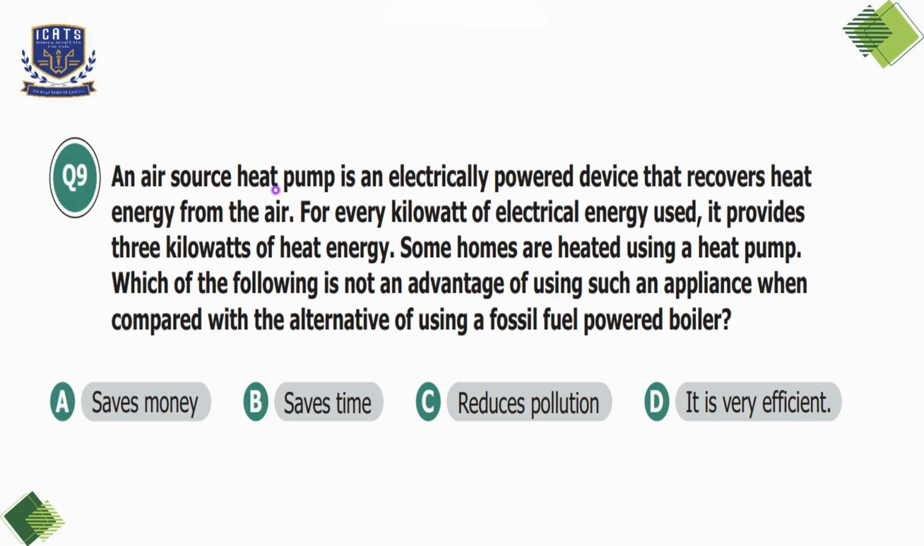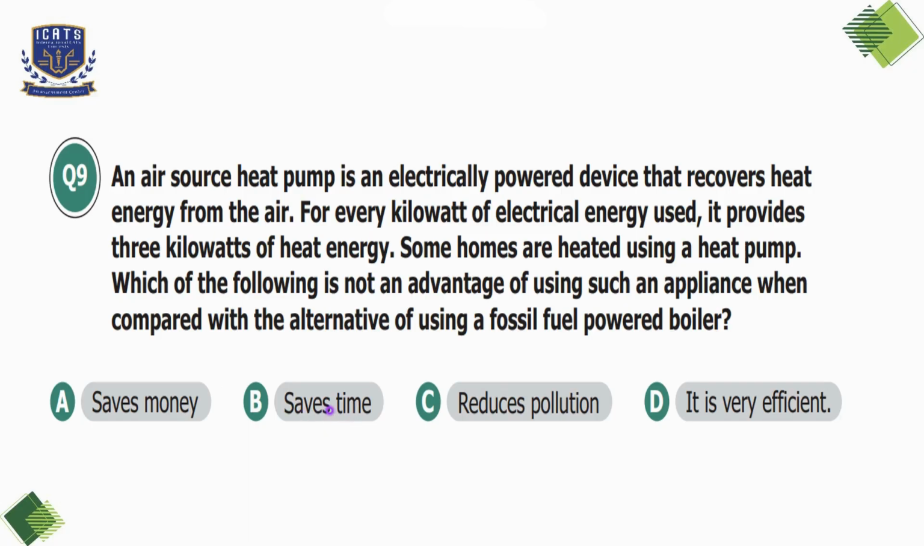Question number 9. An air source heat pump is an electrically powered device that recovers heat energy from the air. For every kilowatt of electrical energy used, it provides 3 kilowatts of heat energy. Some homes are heated using a heat pump. Which of the following is not an advantage of using such an appliance when compared with the alternative of using a fossil fuel powered boiler? Option A, saves money. So heat pumps use less electricity than traditional heating methods, which gradually reduce the energy cost over time. Option B, saves time.